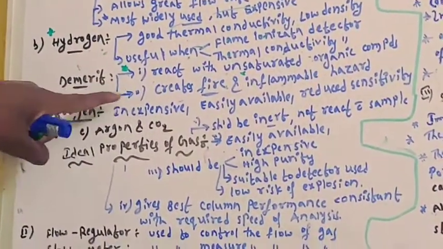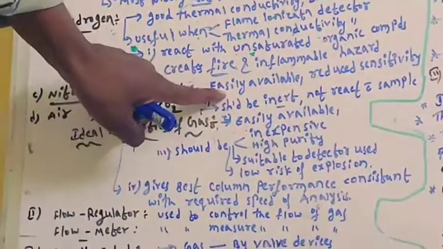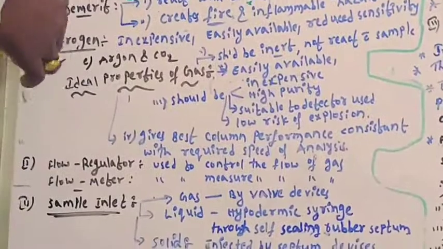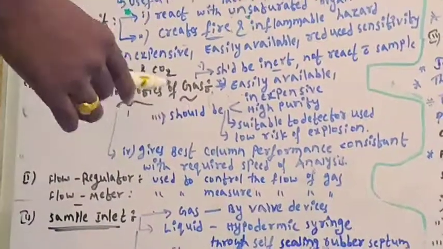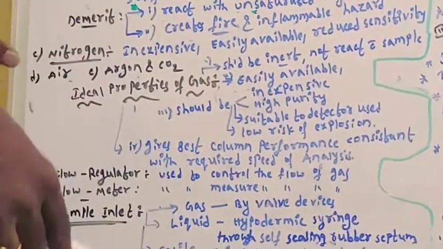Then nitrogen, it is inexpensive and easily available, but with reduced sensitivity. Along with this, sometimes air, argon and carbon dioxide are also used as carrier gas. This is about carrier gas.